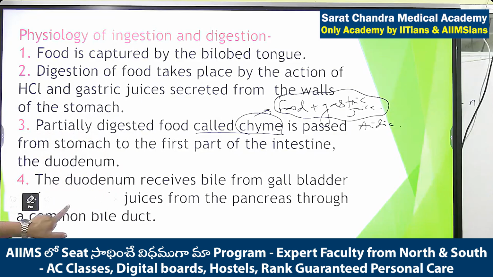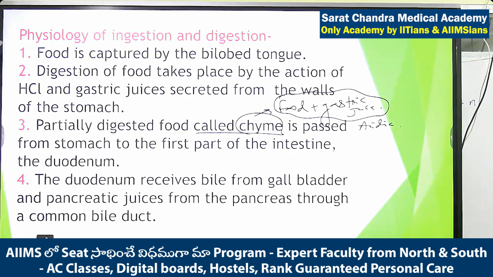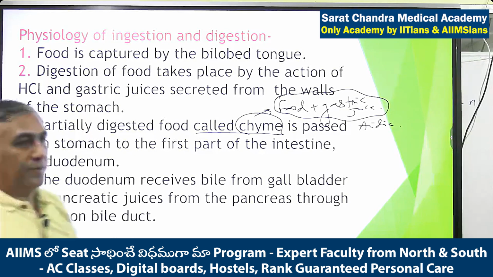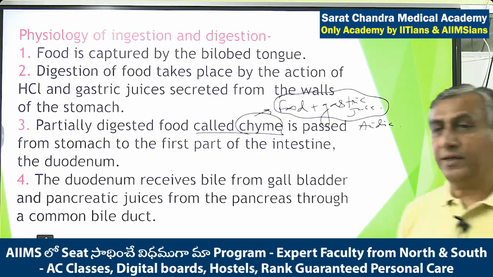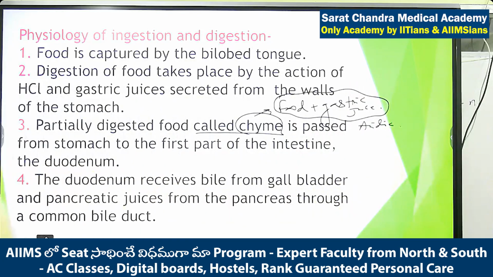And the food is coming from the stomach to the intestine. The first part of the intestine is known as the duodenum. Now listen, in human beings also, the duodenum receives what? In the duodenum, first of all, bile is coming. Then what is coming in human beings? Intestinal juice is coming, pancreatic juice is coming, and they are coming through the duct. In frog, what is coming? In frog, first of all bile is coming, and second, pancreatic juice is coming.